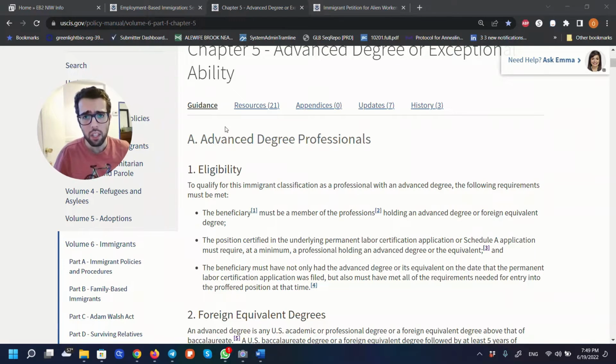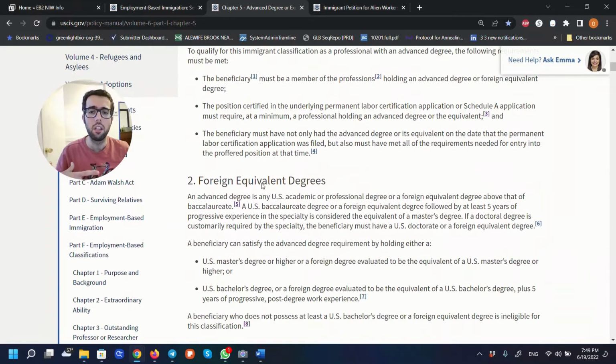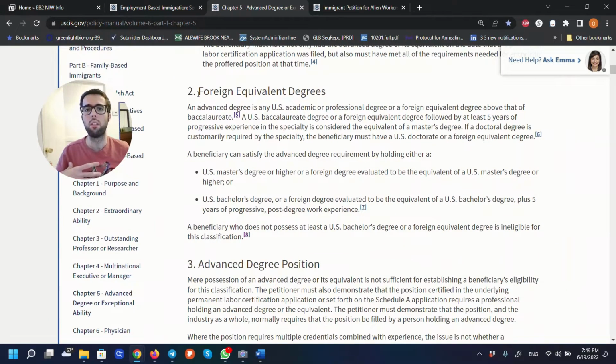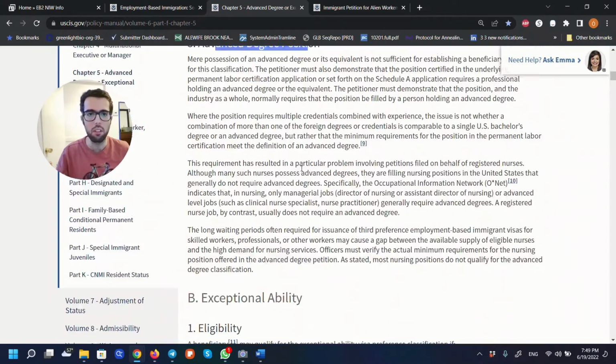Here you can understand things like what advanced degree professional means, more about eligibility, and how to decide about foreign equivalent degrees, advanced degree positions, and so on.